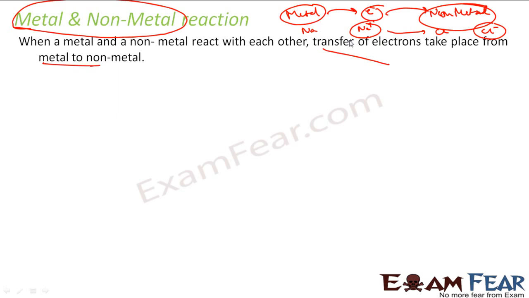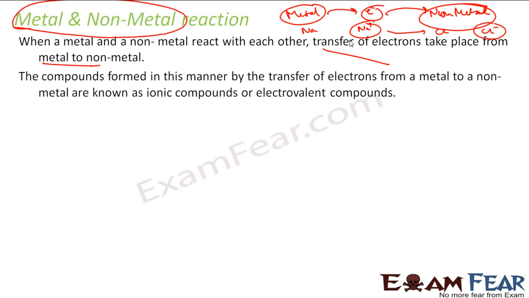Why they do like this, we'll explain maybe in the next two chapters, where we'll explain the atomic structure and the valence electron, the shells, where we'll tell why metals have a tendency to lose electron and non-metals have a tendency to gain electrons.